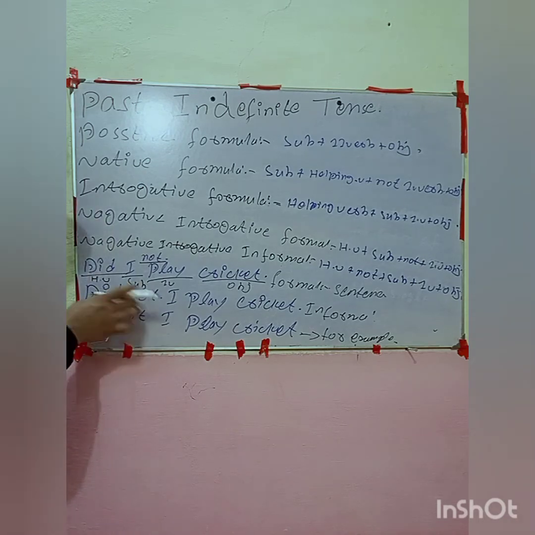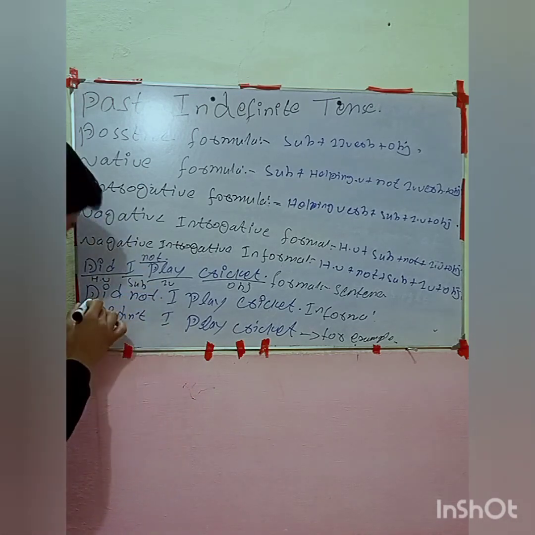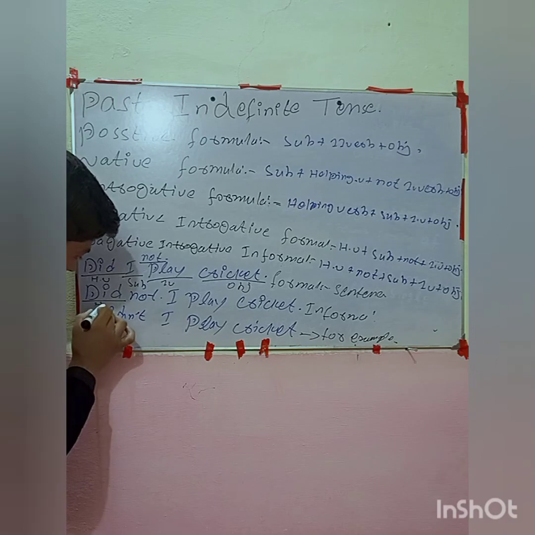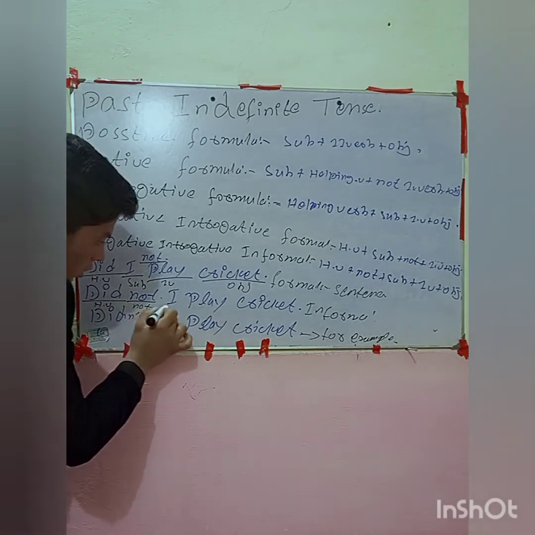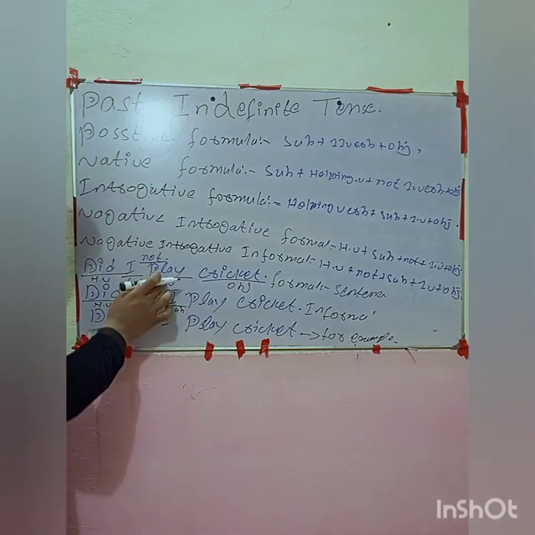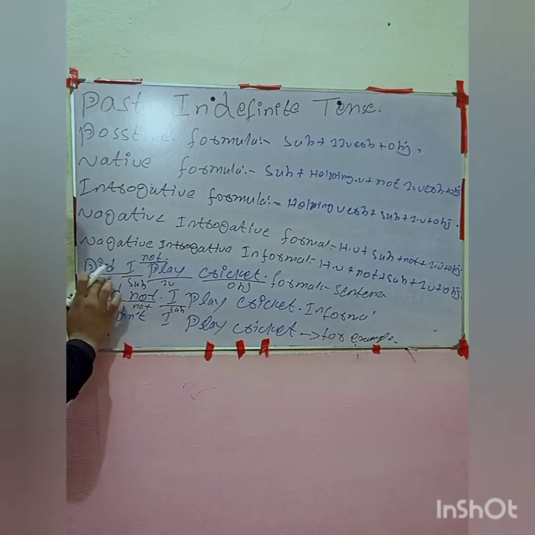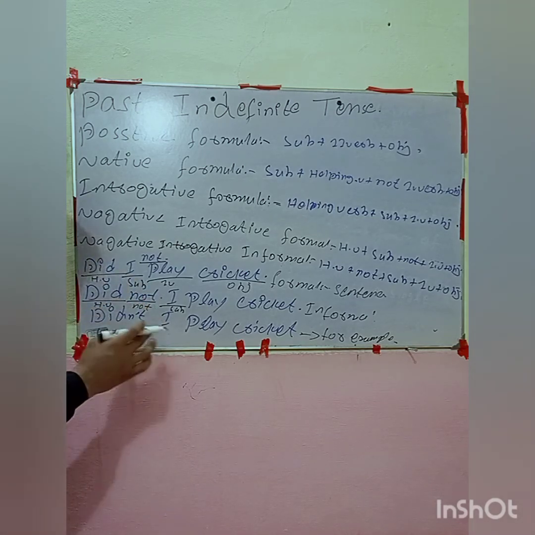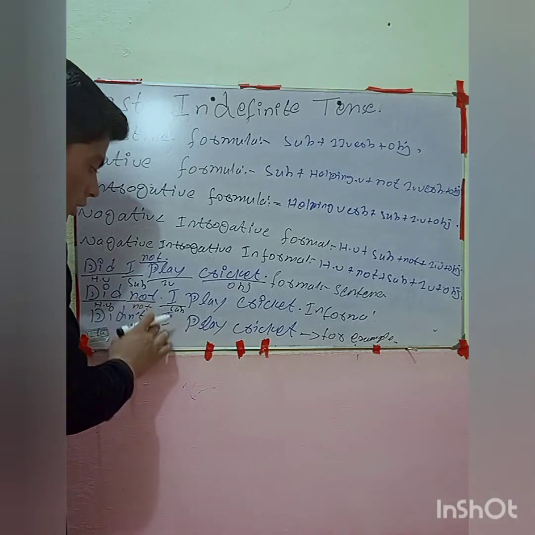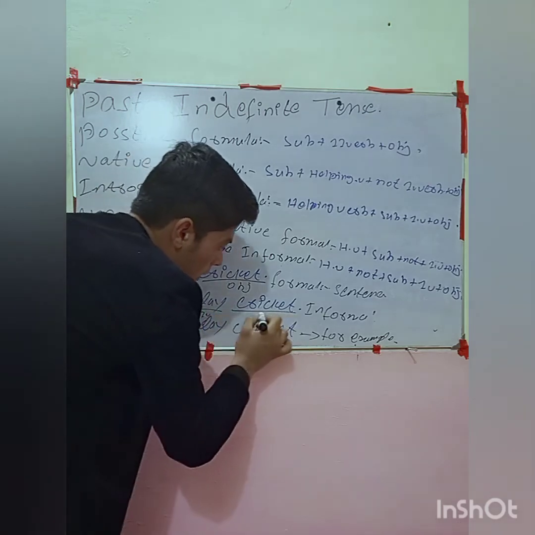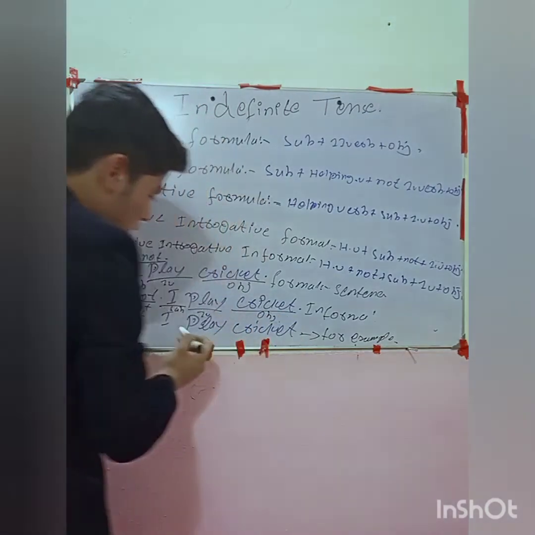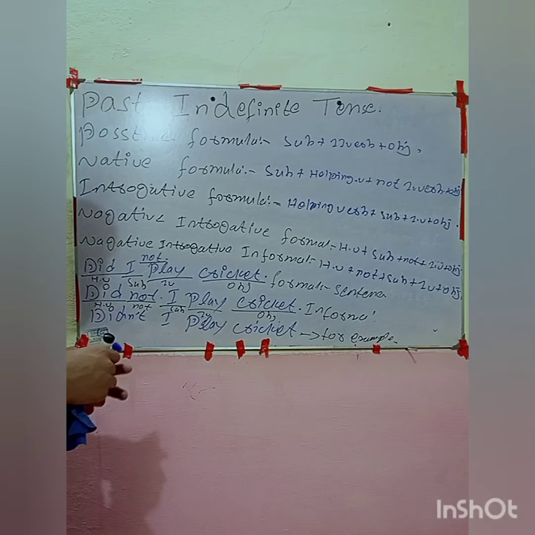If we look at the informal conditions, then the subject, the helping verb is here, not is here. Okay, not is here, then the subject is here. Look, after the helping verb we use the subject, but in the informal we use not after the helping verb. That is the difference, nothing more. And then the first form of verb is here, and then the object is here. That one is just an example that I wrote here.